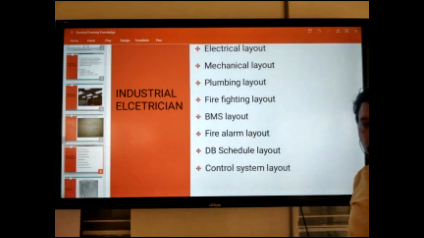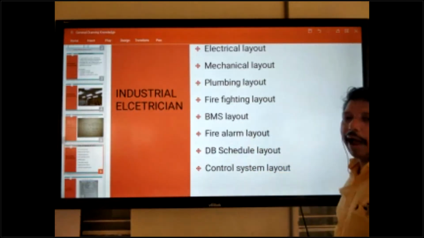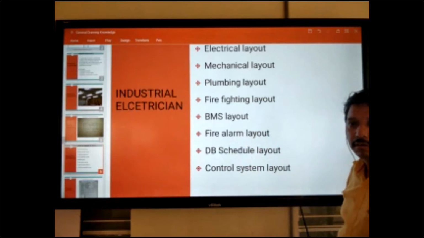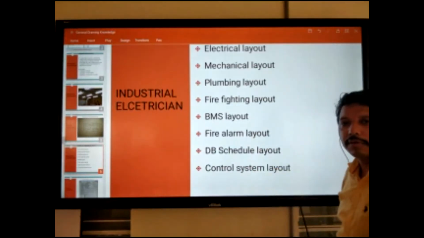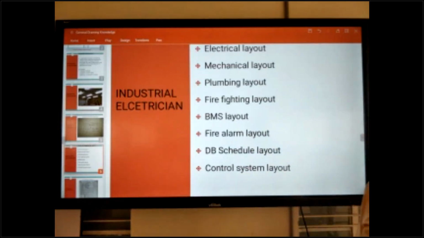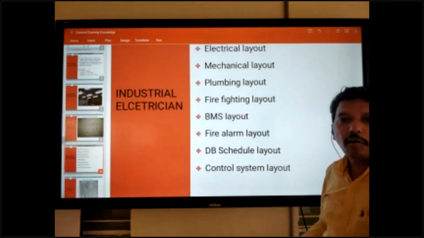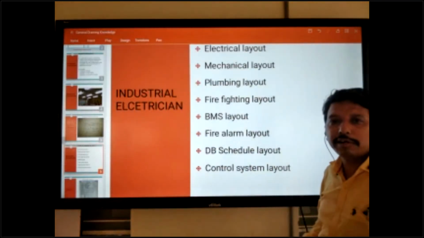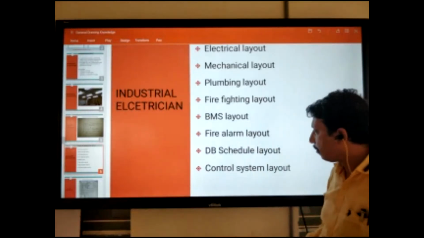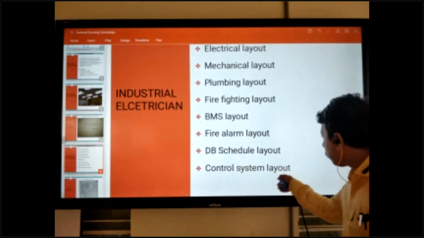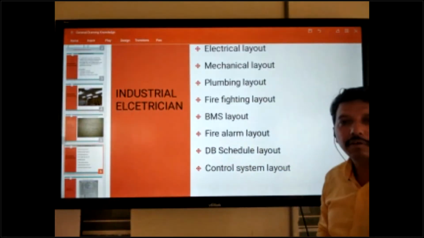Okay. Next one is control system layout. In a building we have two categories of electrical work: normal electrical, and controlling system, auto electric. This type of drawing is the control system layout.